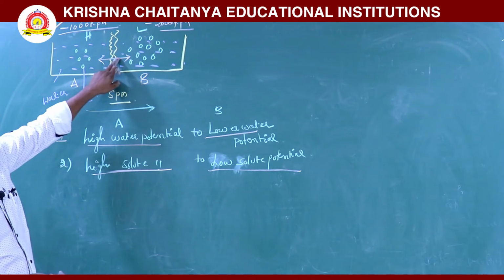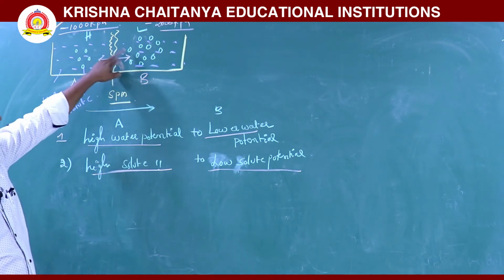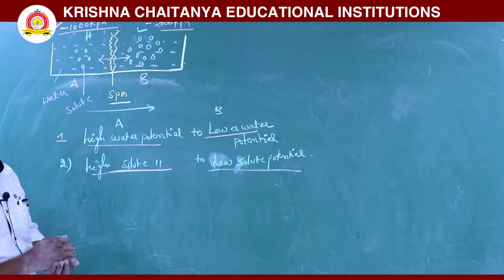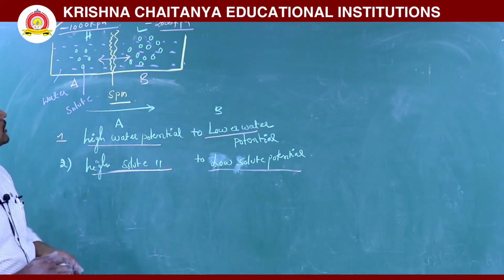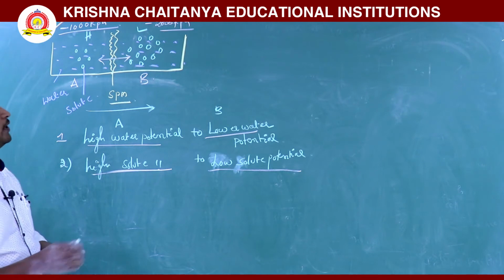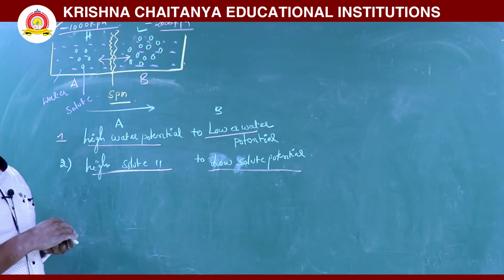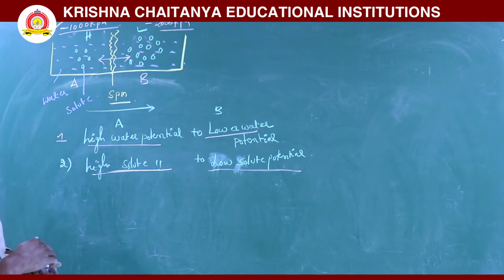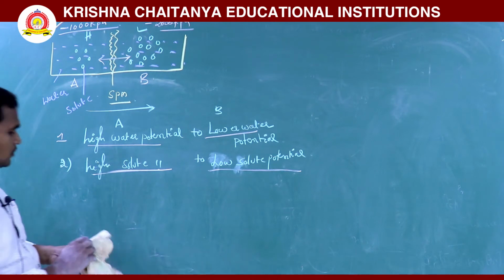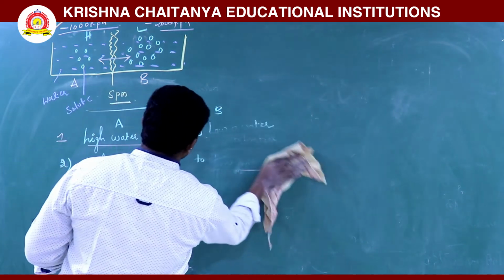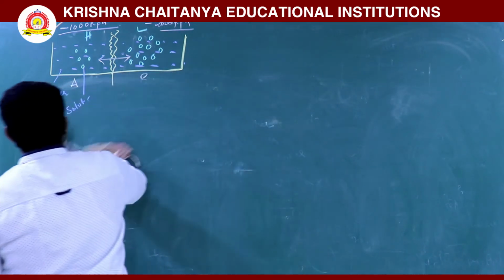At equilibrium, both sides' water potential is equal, so there is no net movement of water molecules. So this is also what we are observing in this diagram. Next we will discuss the potato osmometer.